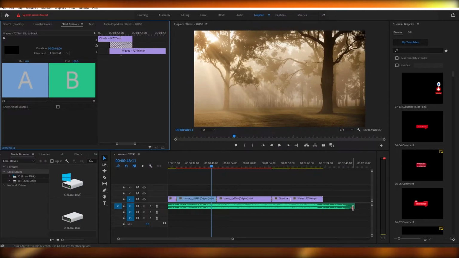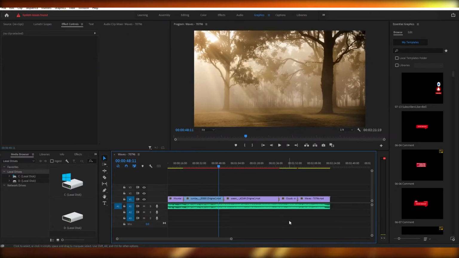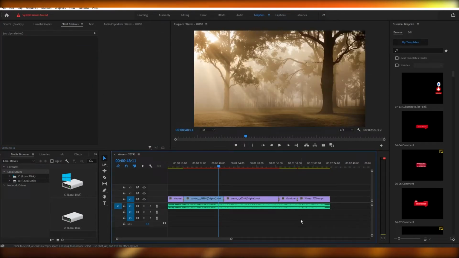Next, as you can see right now, currently the video is only 2 minutes long. That really doesn't matter, because you're going to be doing the exact same process, and what you're going to be doing is downloading more videos and more audio, and compiling them all together so that it makes an hour-long video, or 20 minutes, 30 minutes, 40 minutes. It all depends on you. That's how it's going to be. So let me just put that at the end as well.